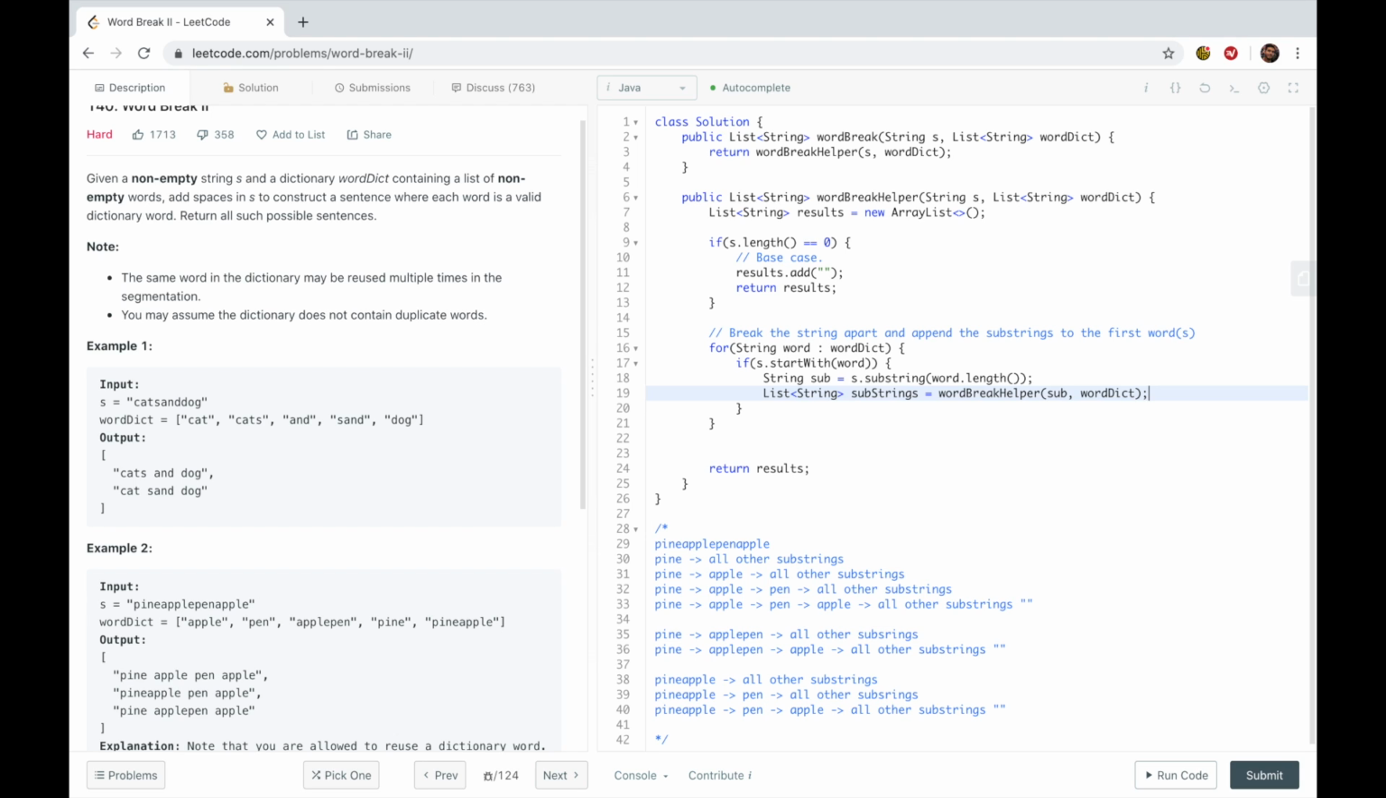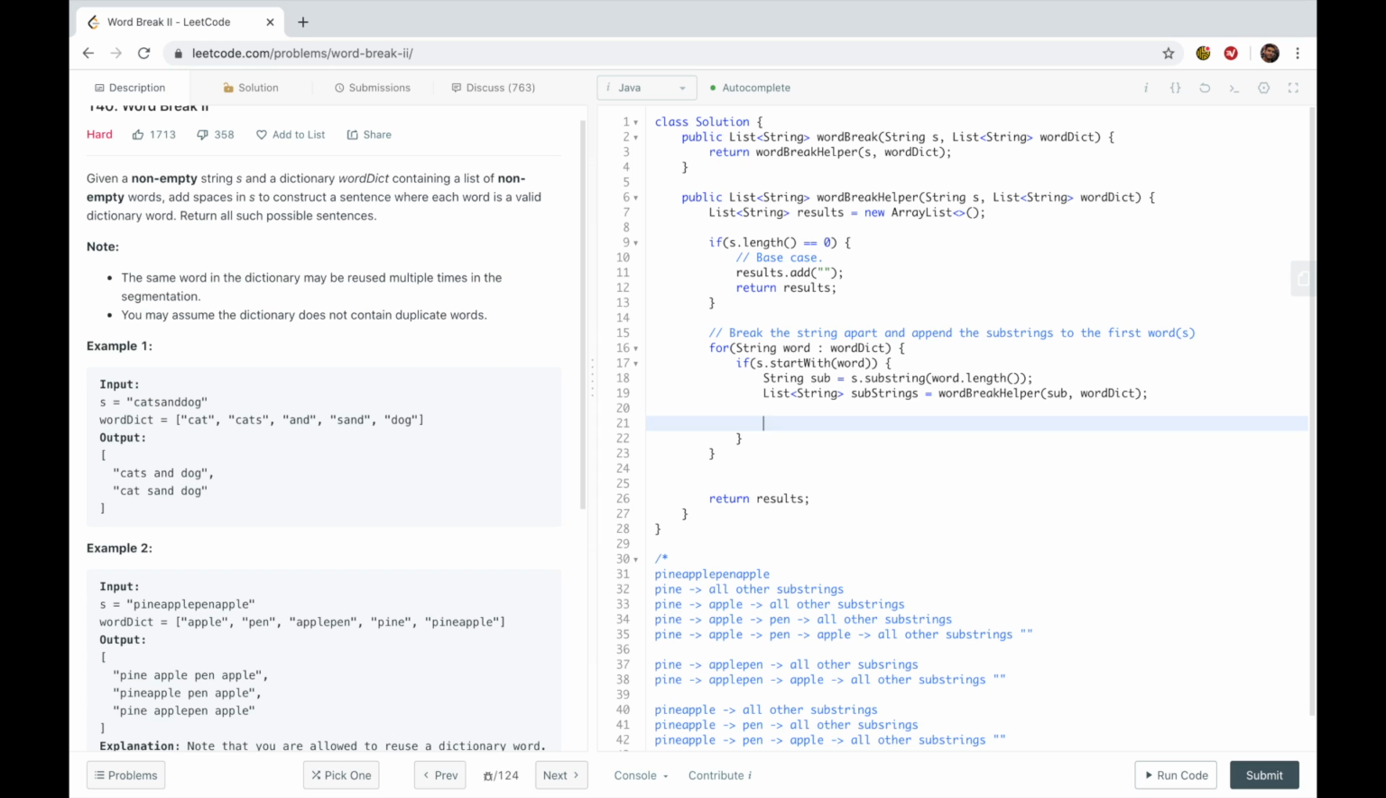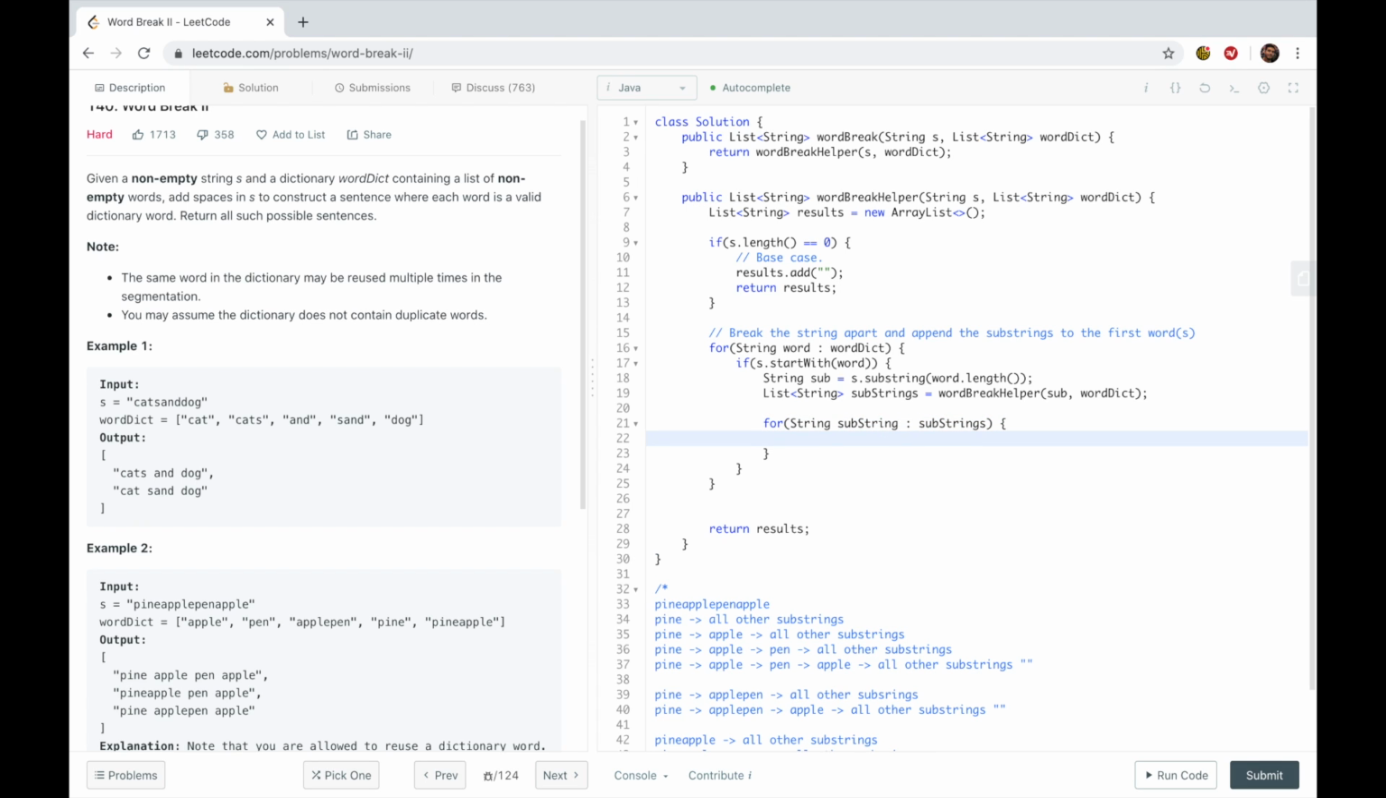We're saying, look, I have my word. Give me all the possible solutions after this word. Now, we're going to need to start filling out our results. So for each, that's PHP, my bad. So for the substring in substrings, we are going to say, results.add the word plus a space plus the substring.